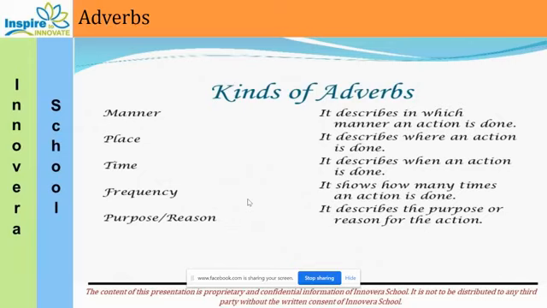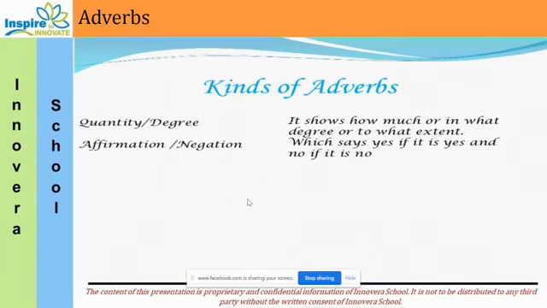Then frequency. When we are talking about frequency, it means how often or how many times whatever action has happened, what was the frequency, how many times it happens or how often it happens, twice a day or 3 times a day or daily. So it tells about the frequency. Okay, number of times or how often. Then reason means the purpose of action, why these actions have taken place.